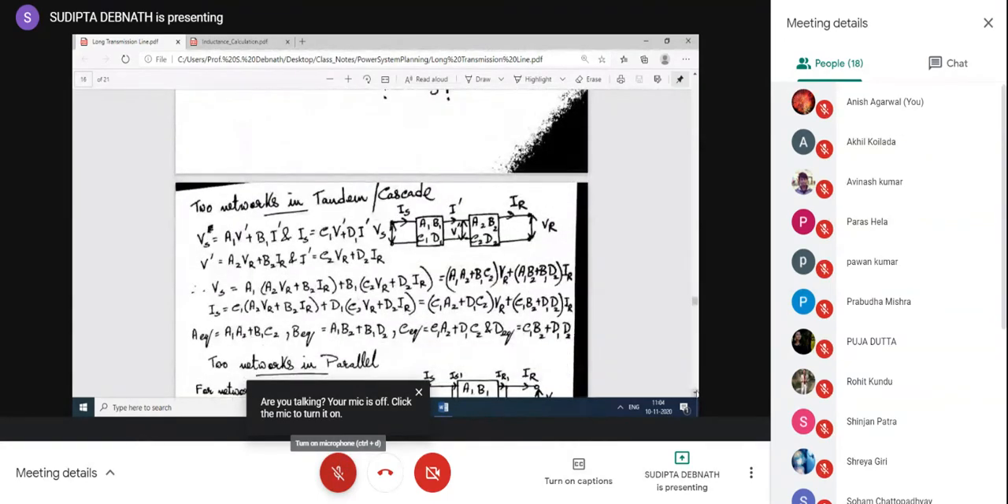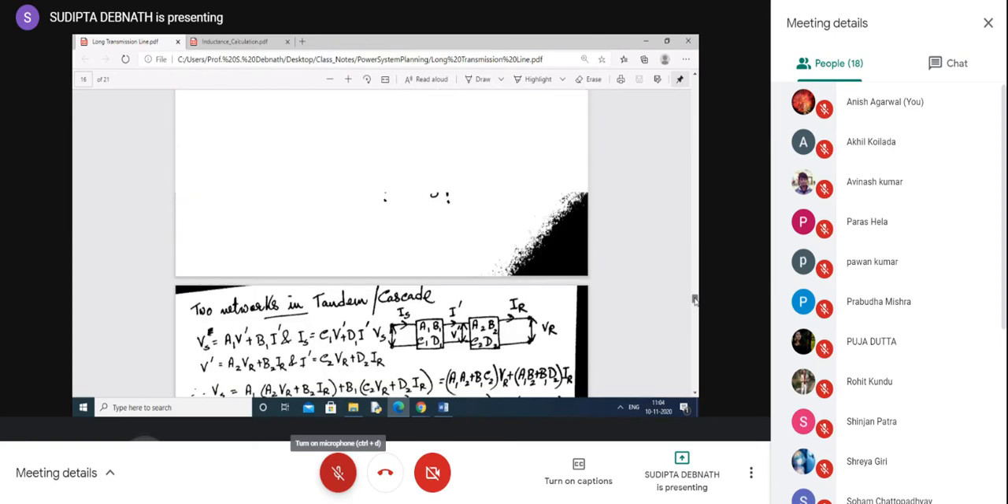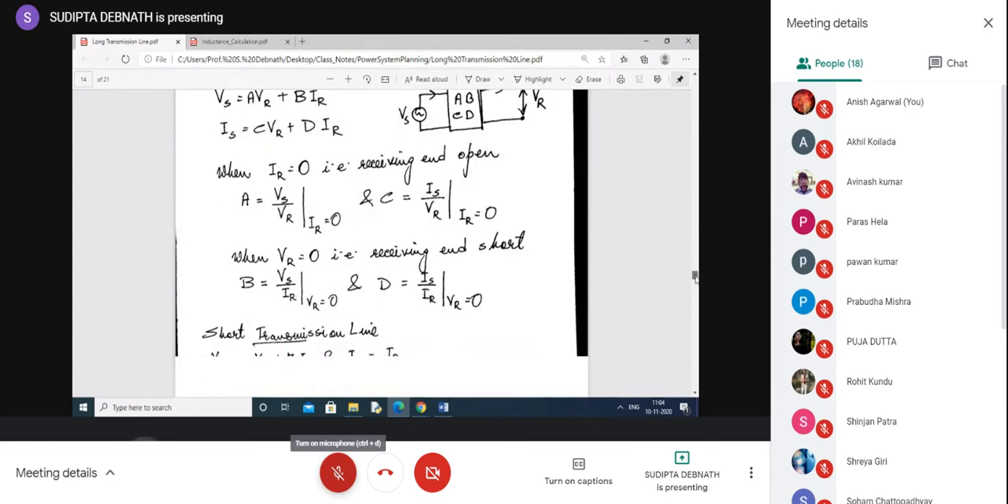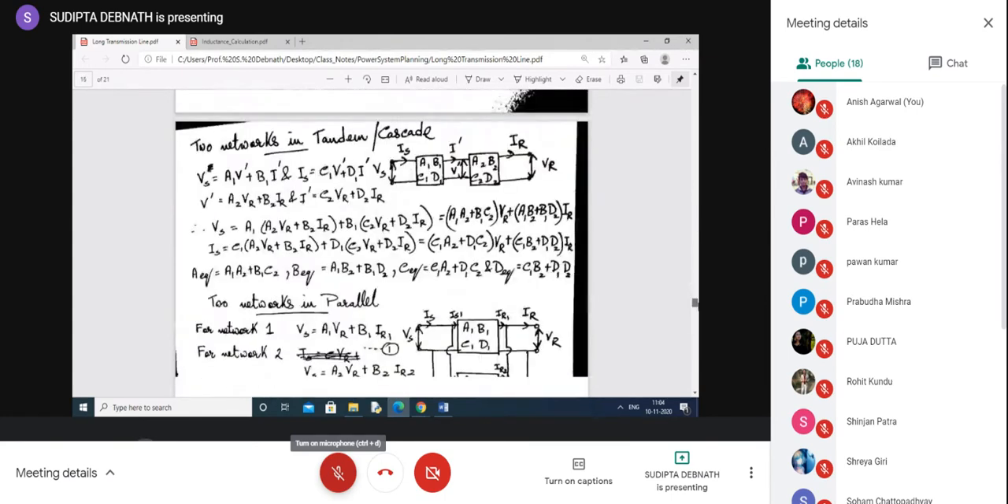Now, ABCD parameters we have discussed. ABCD parameters are actually the circuit representation of transmission lines. When we consider a single transmission line, we use ABCD parameters. Now, suppose two transmission lines are joined in cascade. Sometimes they are said to be joined in tandem. Tandem means the output of one is connected to the input of the other, that means in series.